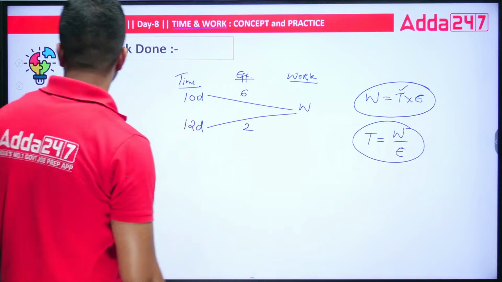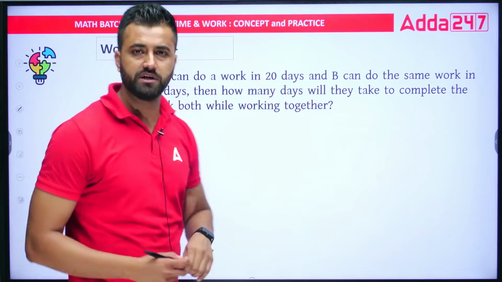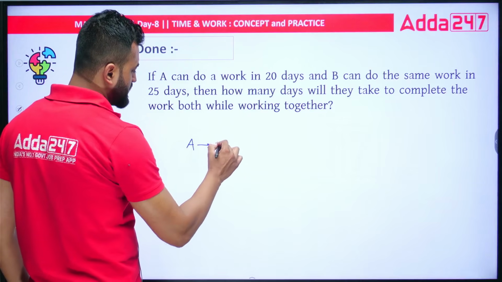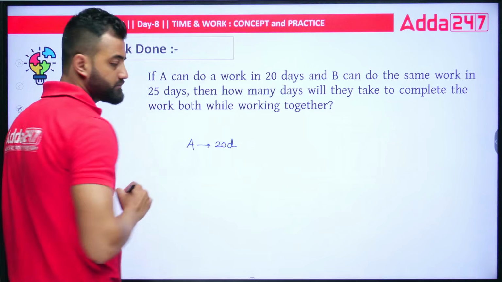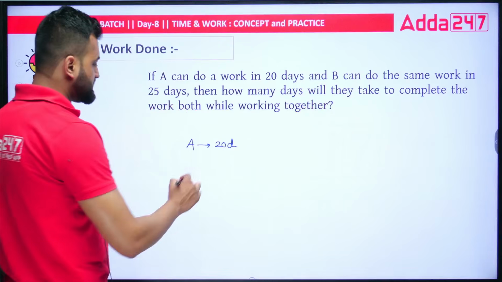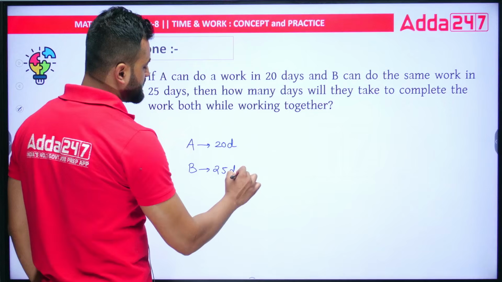So let's see how to utilize this concept in the question that they have asked. A can do a work in 20 days, so I'm writing it down. It is given that A can do a particular work in 20 days. Along with that, B is also there. B can complete the same work in 25 days. B can do the same work in 25 days. This is your time.